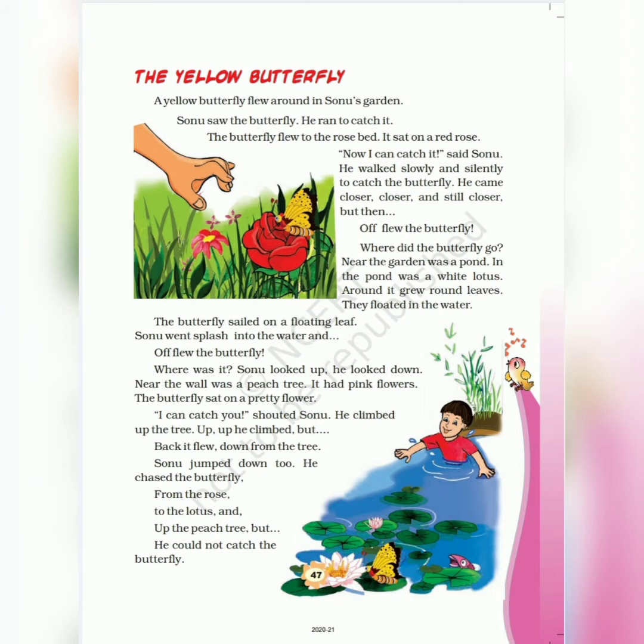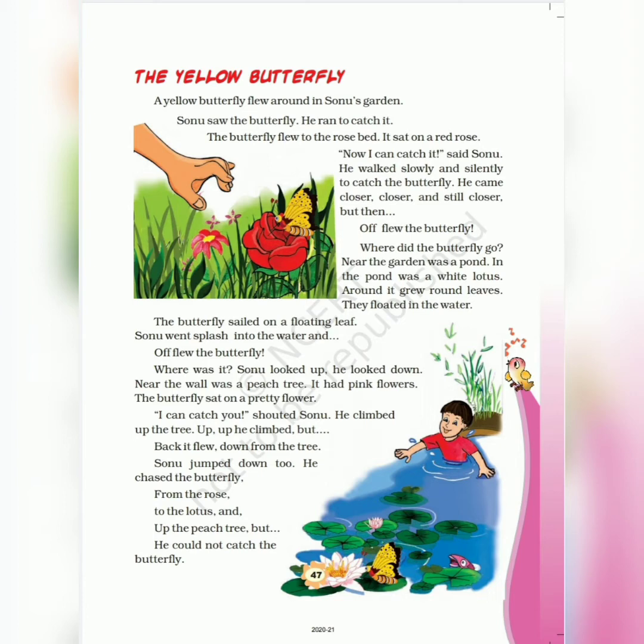A yellow butterfly flew around in Sonu's garden. Sonu saw the butterfly. He ran to catch it. The butterfly flew to the rose bed. It sat on a red rose. So, where is this yellow butterfly? The yellow butterfly is in Sonu's garden.